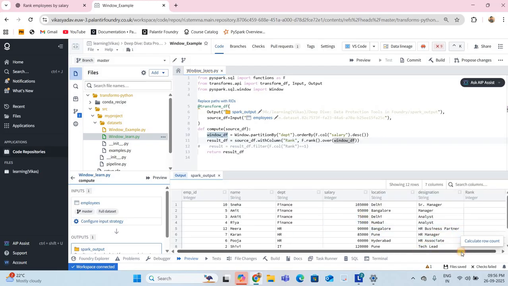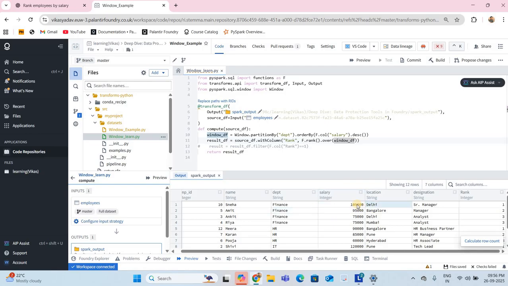So first finance is 105000, and this is how they have given the order. So now for finance the ranking changed to 1 2 3 3.